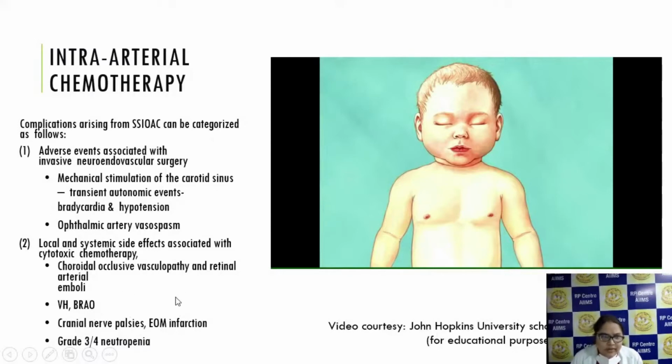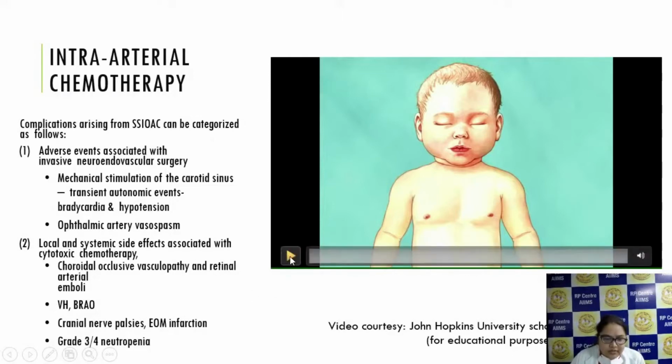So here is a small video which shows how we administer intra-arterial chemotherapy. It has audio also, so please watch this carefully.